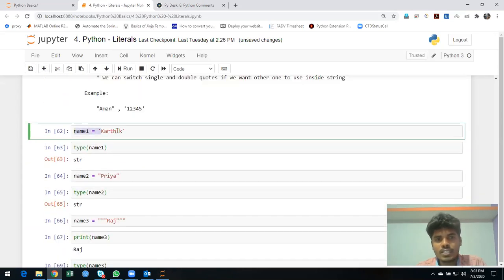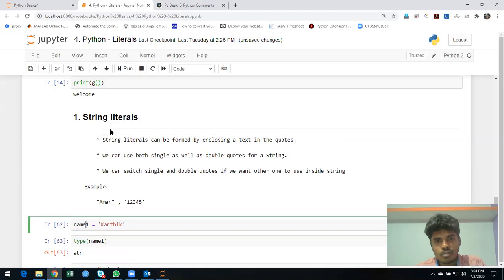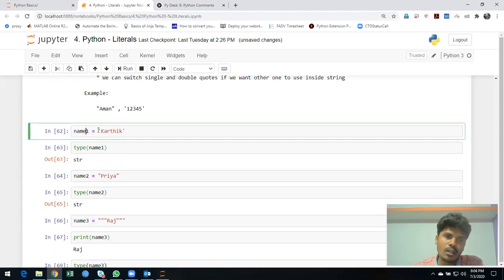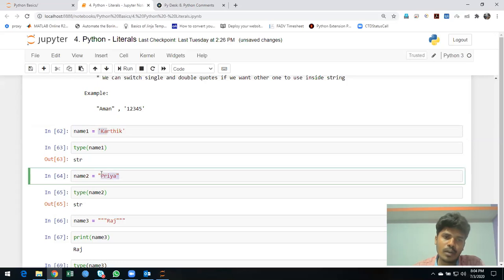This is a single line string. Okay, you cannot create multiple lines like this. We have two types of strings. One is a single line string, and another one is a multi-line string. You can use double quotations and single quotations.